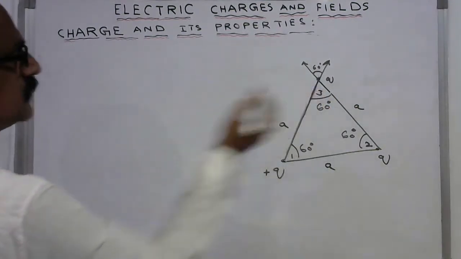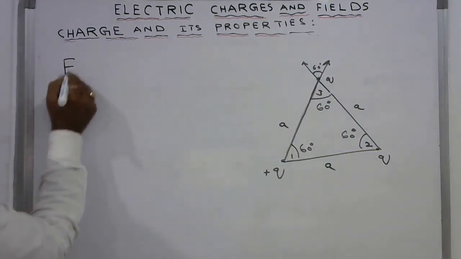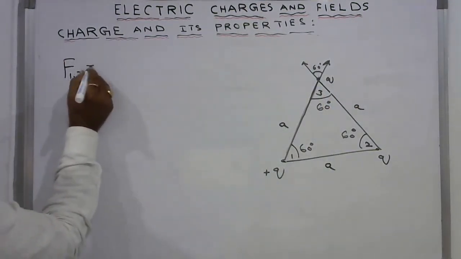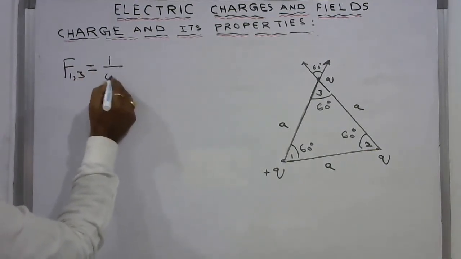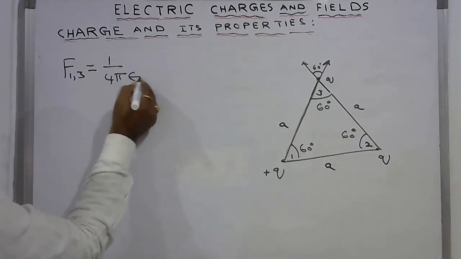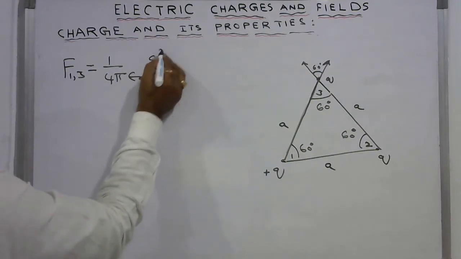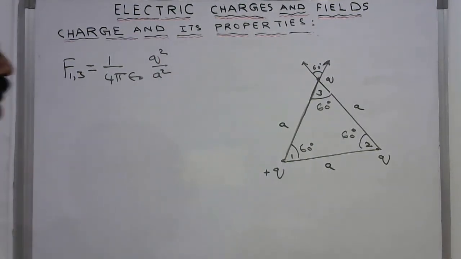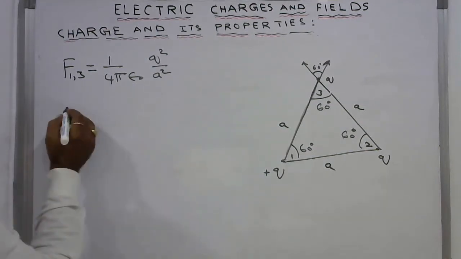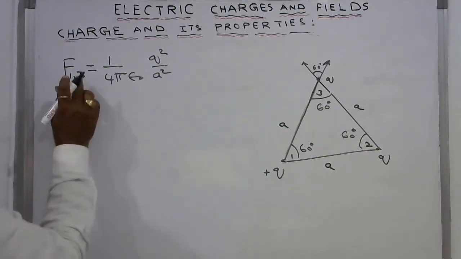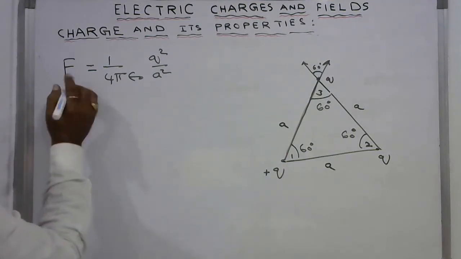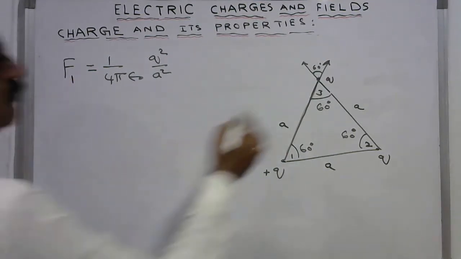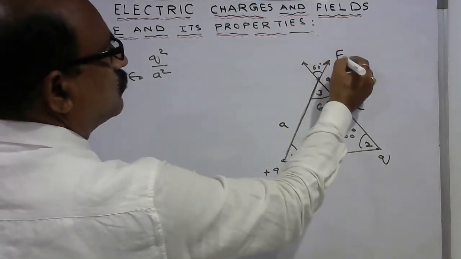Force due to 1 and 3 is 1 by 4 pi epsilon naught q square by a square. For our convenience, I write here this is F1.